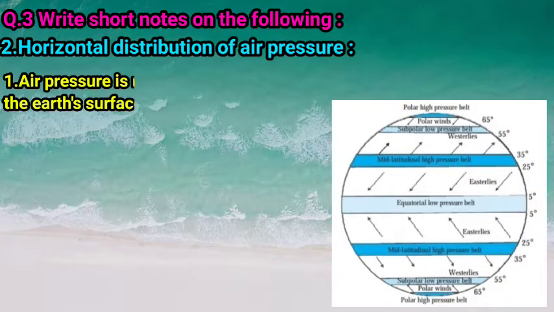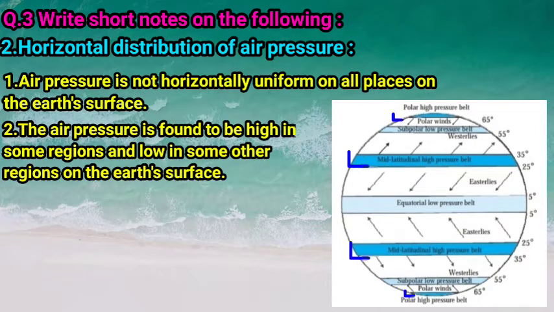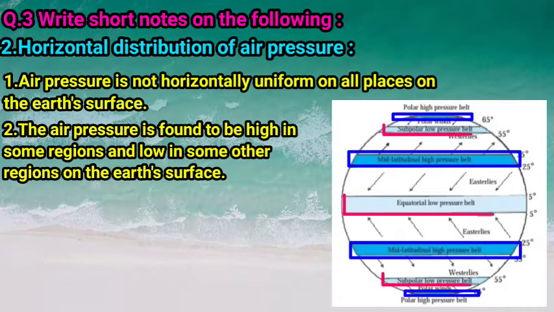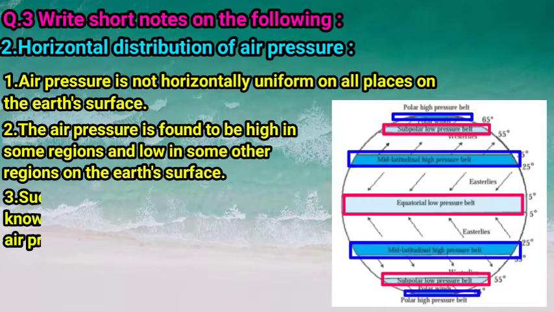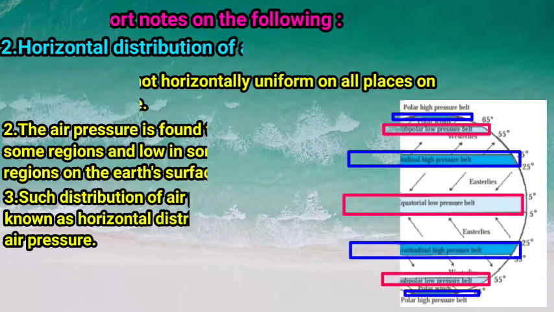So children, air pressure is not horizontally uniform at all the places on the earth's surface. You can see in the figure. The air pressure is found to be high in some regions and low in some other regions on the earth's surface. Such a distribution of air pressure is known as the horizontal distribution of air pressure.